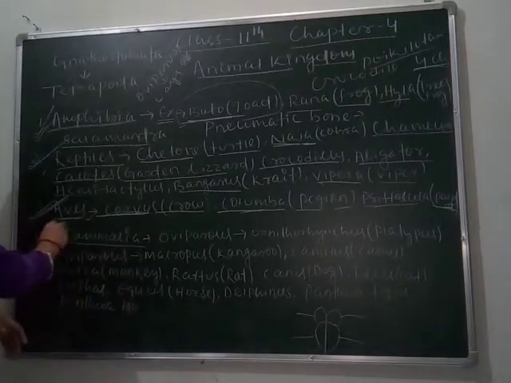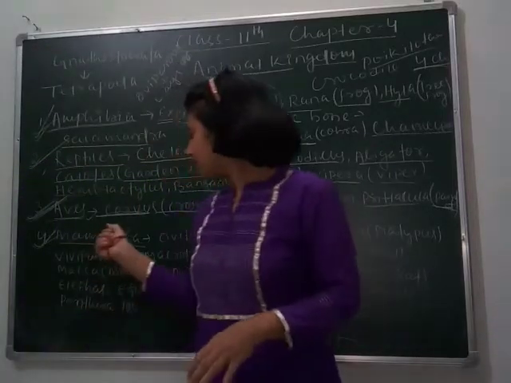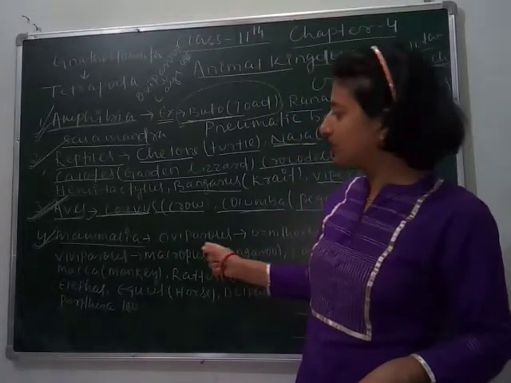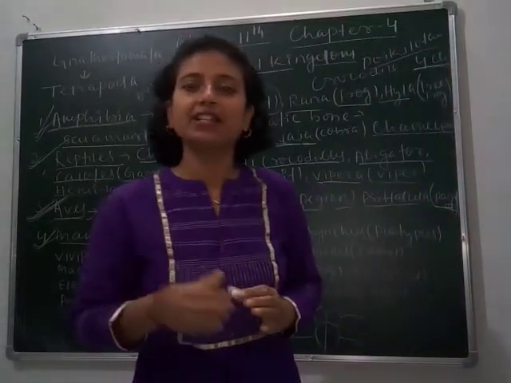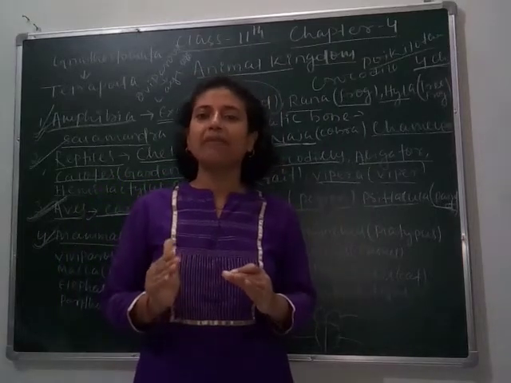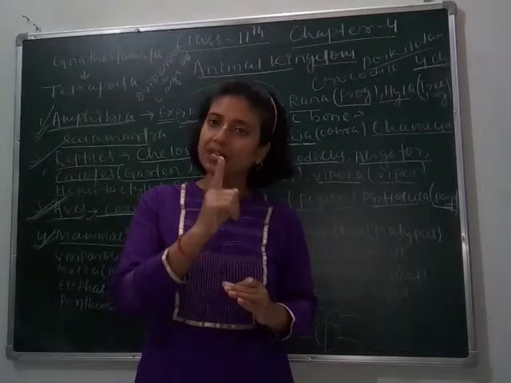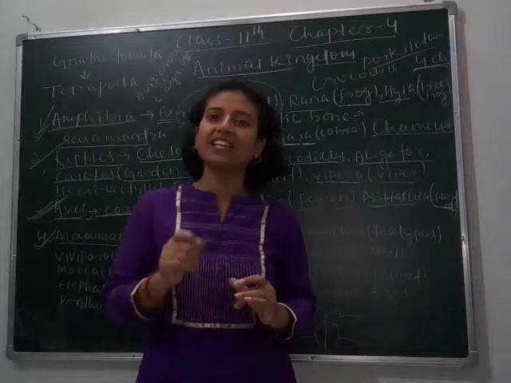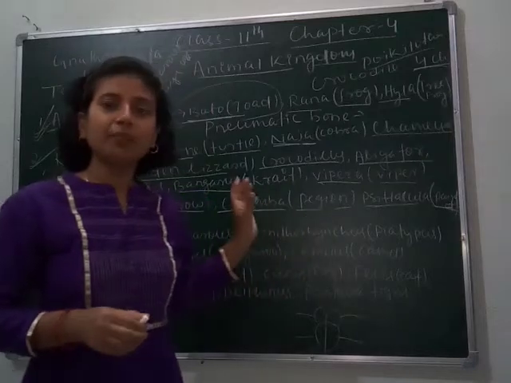So next, we move to the class Mammalia. This is the class which contains the maximum number of species. Here are some examples, I will explain to you. First, let's see their common characters due to which they are placed under this class. As they have the presence of mammary glands. The species of Mammalia have mammary glands. The first important character, presence of mammary glands, means through which milk is secreted, and they nourish their young ones by this milk.